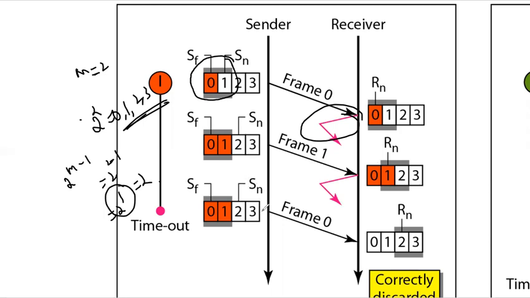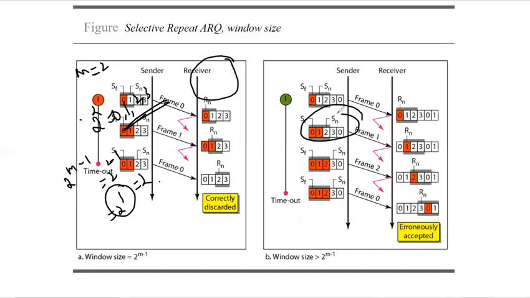Because the sender did not receive the acknowledgement, it will think that the frames might not have been received by the receiver, so it will again send frame 0. Once it sends frame 0 again, similarly we have a timer over here, you know how the timer works. Once frame 0 is sent, it is discarded. Why is it discarded? Because the receiver knows that it has to receive frame 2 and frame 3. So it is correctly discarded. Now what happens on this side?